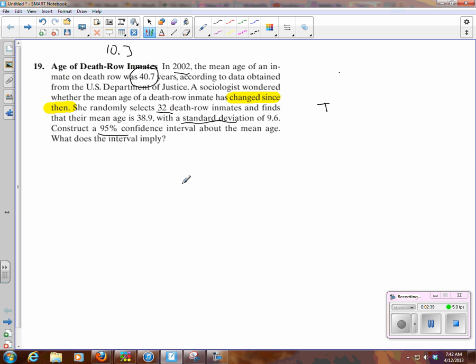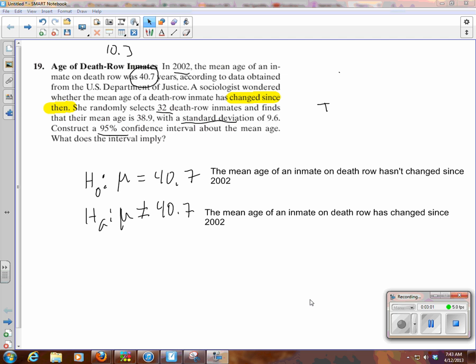So what I'll do with this, just to get another example worked, is ask what if we want to do this as a significance test and not the confidence interval? So I'm going to set up my two hypotheses. My null hypothesis in symbols would be the mean equals 40.7. I don't want you to watch me type, so here's what these mean.